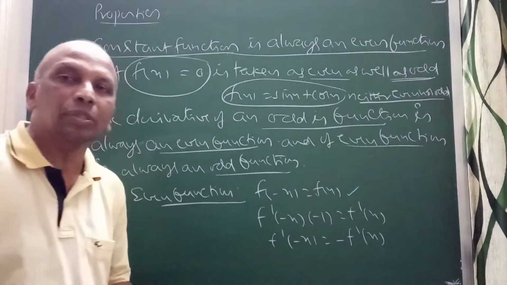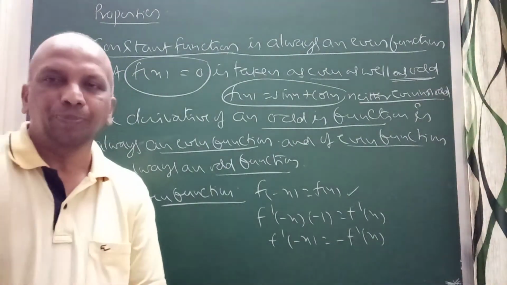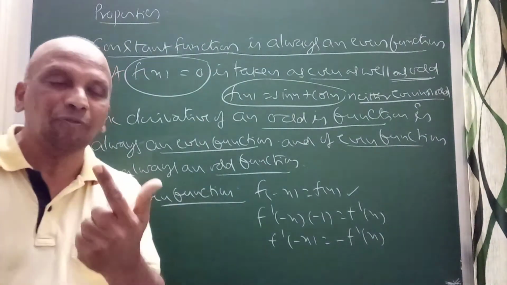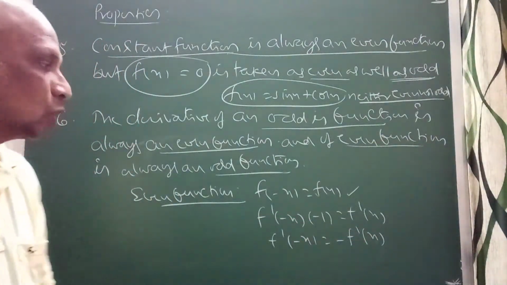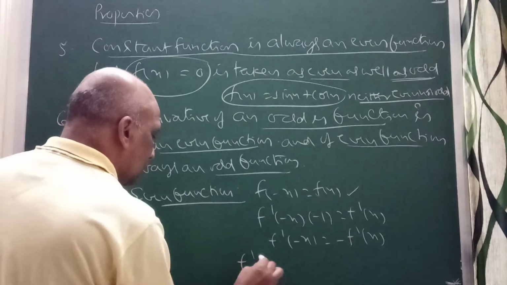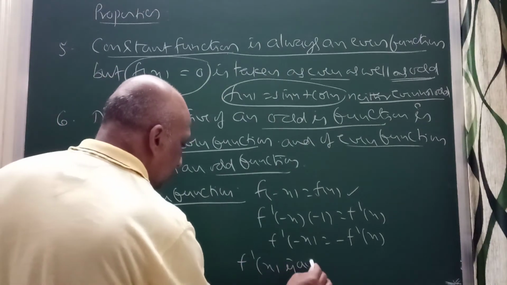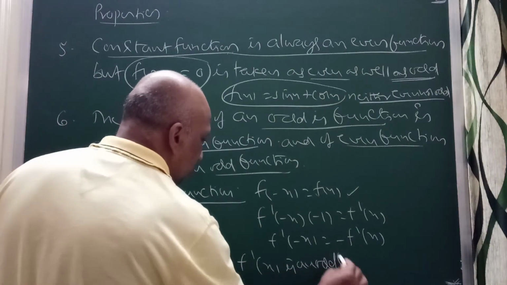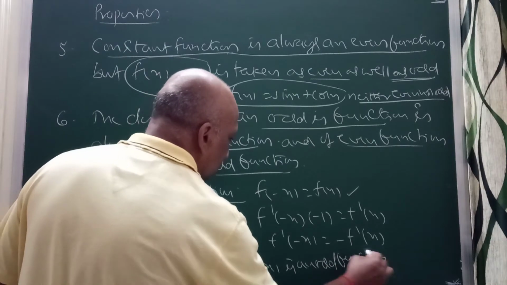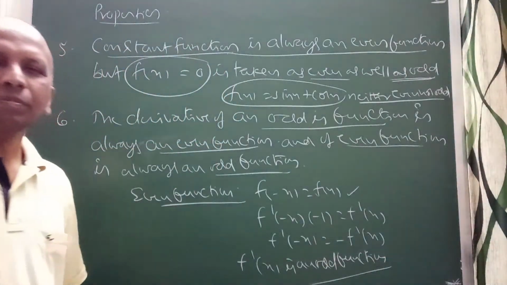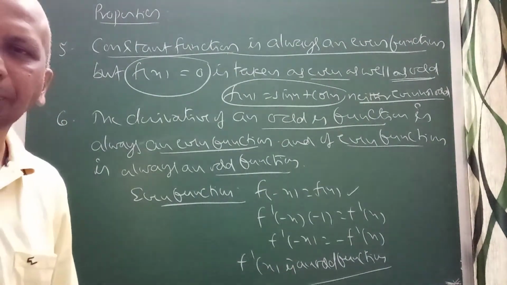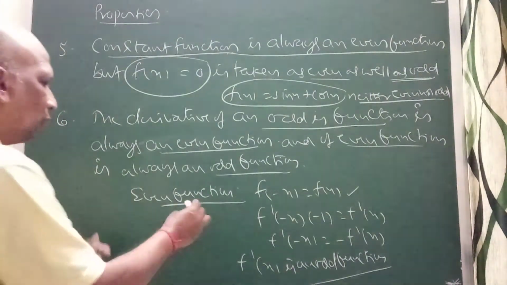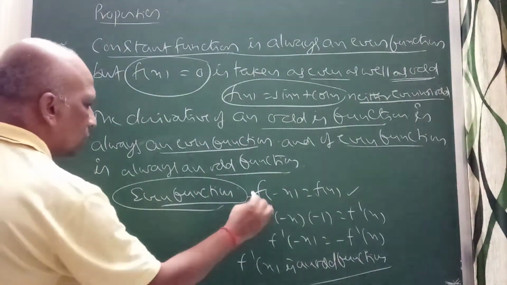So what is the rule of an odd function? f of minus x equals minus f of x. Same thing, f dash of minus x equals minus f dash of x. So I can write f dash of x is an odd function. That is always true. I have taken this even function, and I have done this, right?